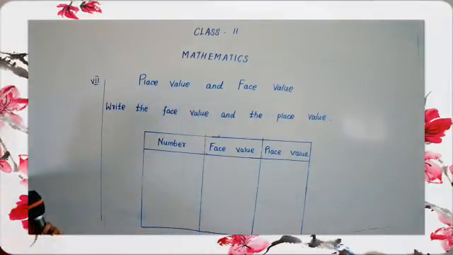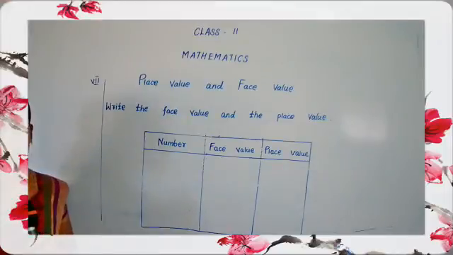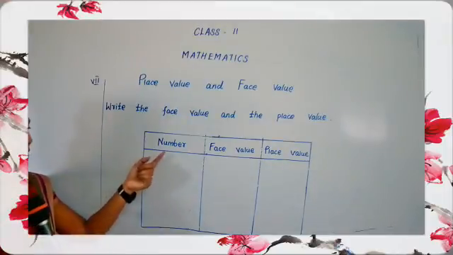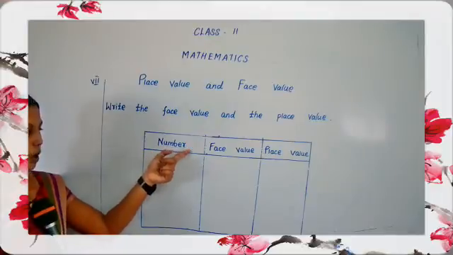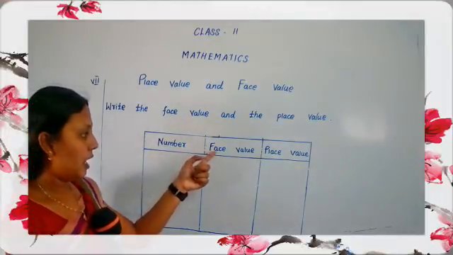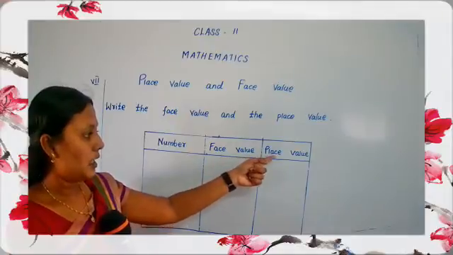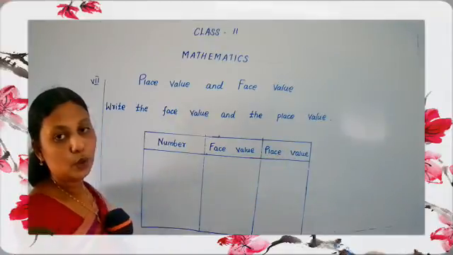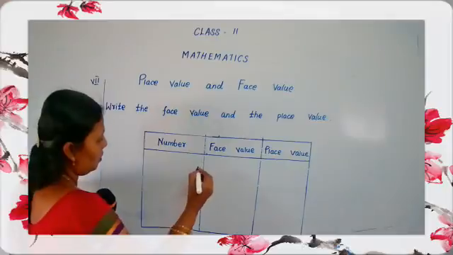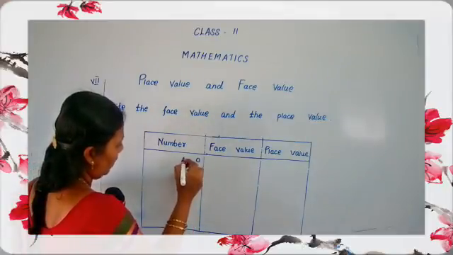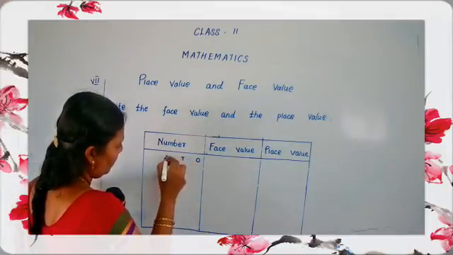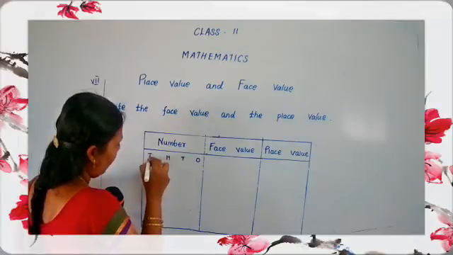Okay, write the face value and the place value. Okay, first we have to write the period: ones, tens, hundreds, and thousands.